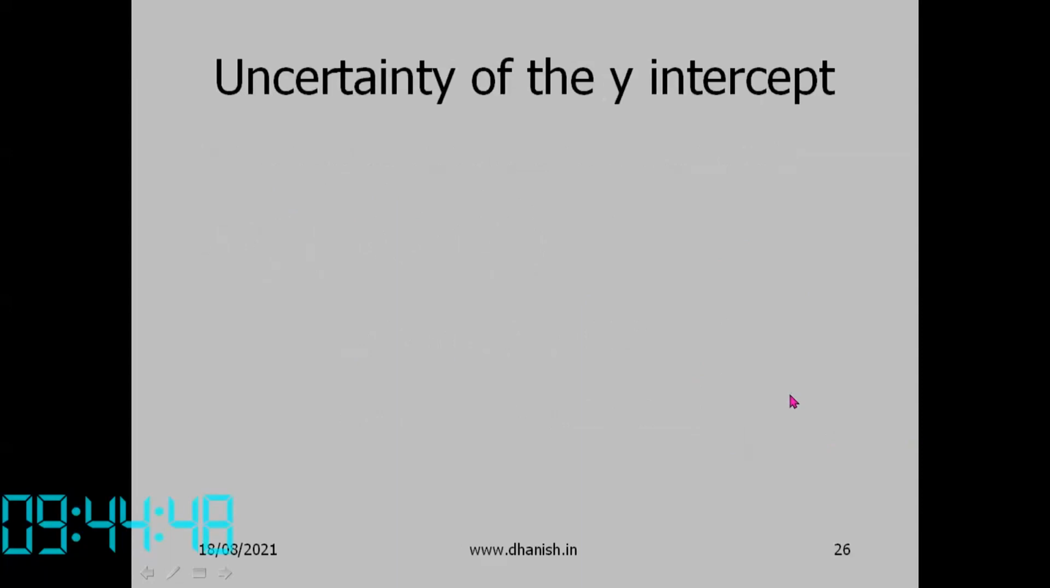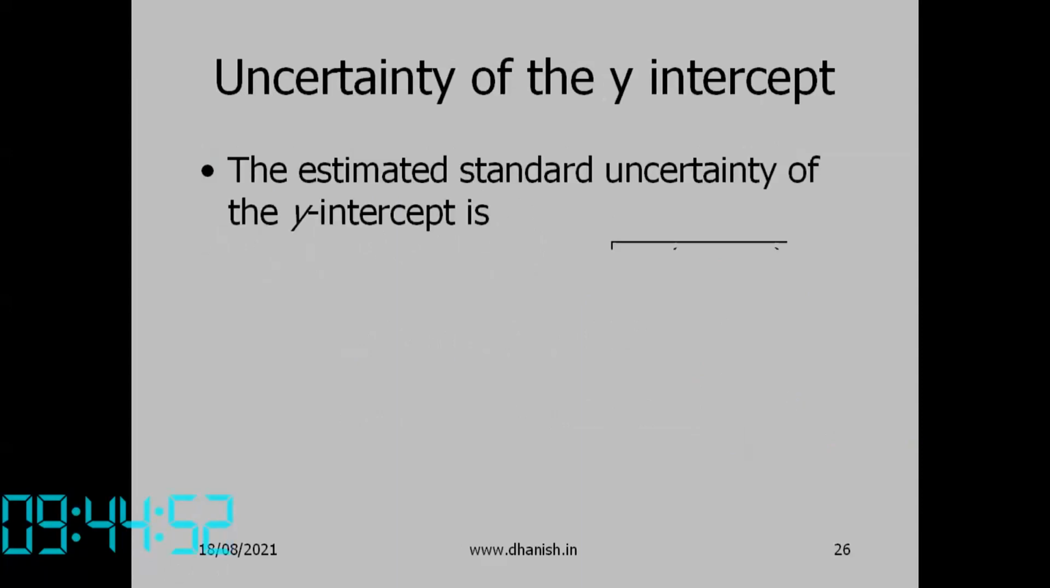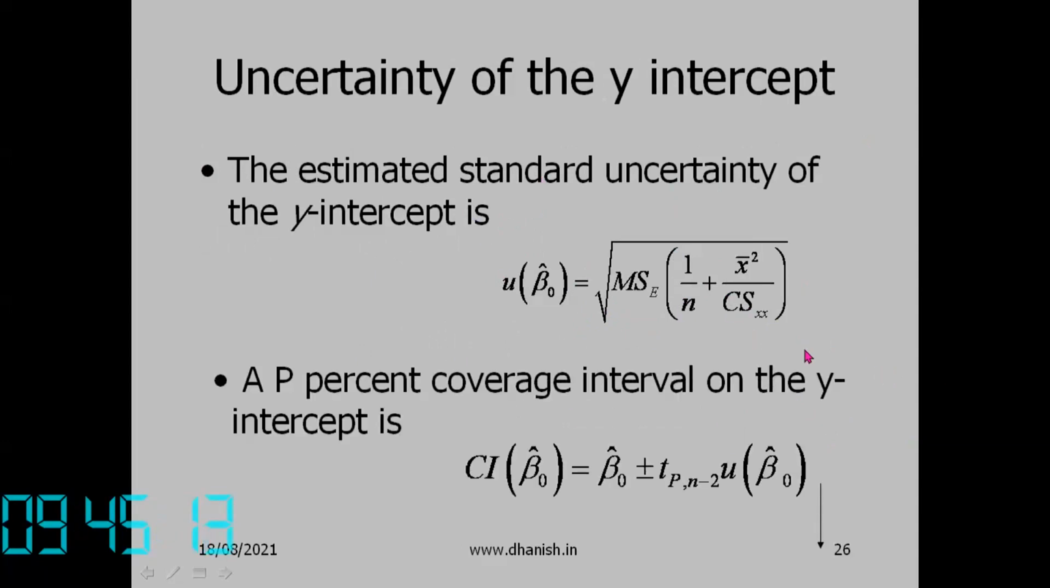Now we come to the uncertainty of the y-intercept. The estimated standard uncertainty of the y-intercept is: uncertainty of beta naught cap equal to the square root of mean square error into 1 by n plus x bar squared by CS of xx. So this formula has to be used.